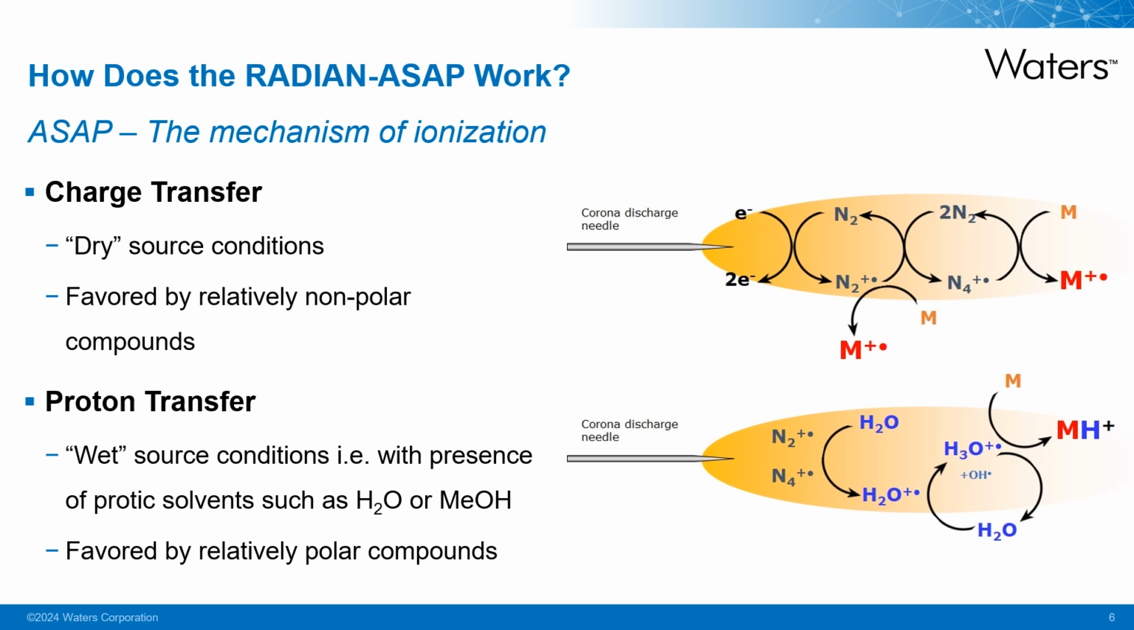The second mechanism for ionization is by proton transfer. Now this requires the presence of water or other solvents such as methanol, which can act as a source of protons to form the ionized solvent clusters as shown. The ionization of the analyte then occurs by proton transfer, which is the main ionization pathway associated with APCI and LCMS.